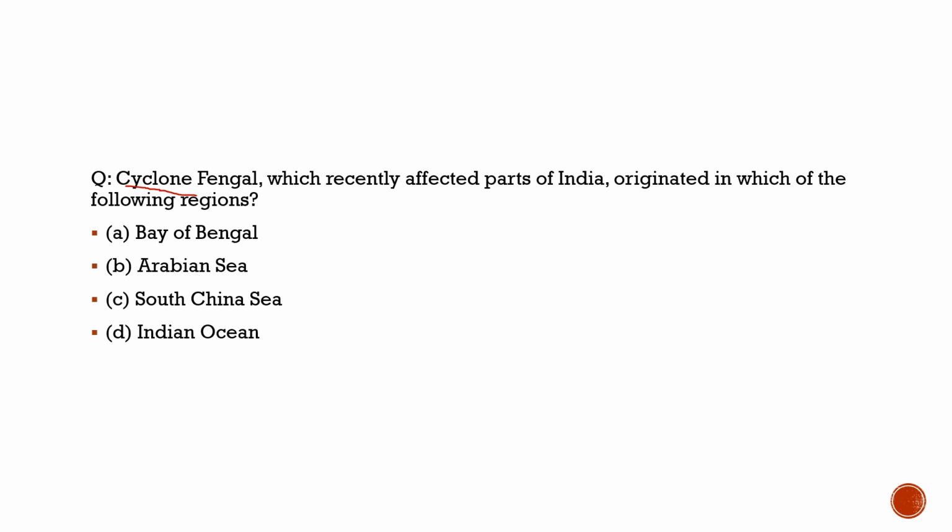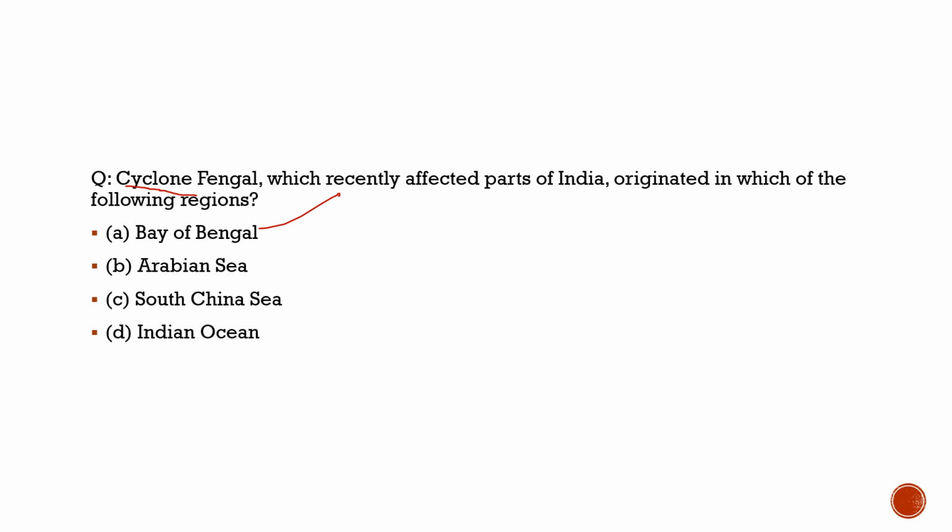Which states should we know it impacted? It impacted mostly Tamil Nadu and coastal Puducherry, and we are seeing that now it is moving towards Karnataka and Kerala also. It is impacting Karnataka and Kerala also. But where did it originate from? It originated from the Bay of Bengal. So the right answer to this question is option A, the Bay of Bengal.